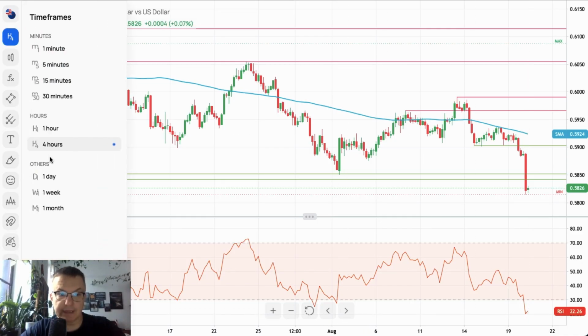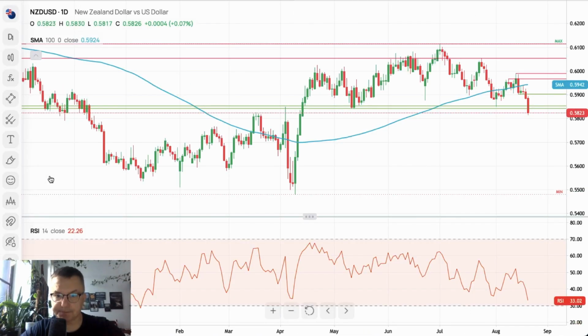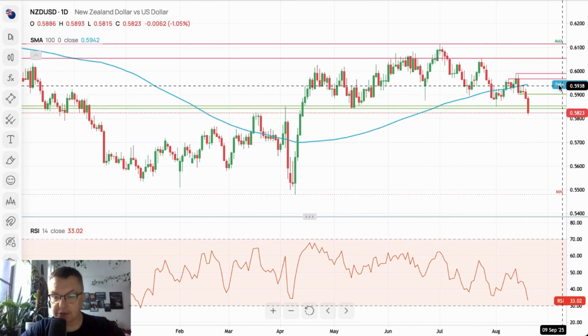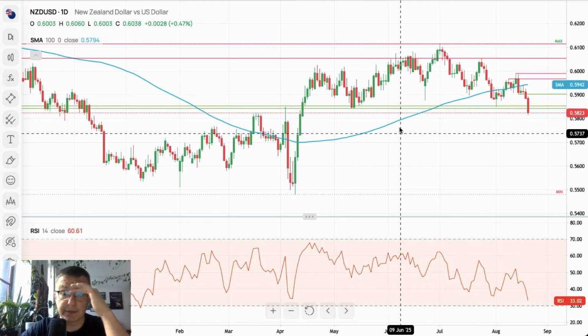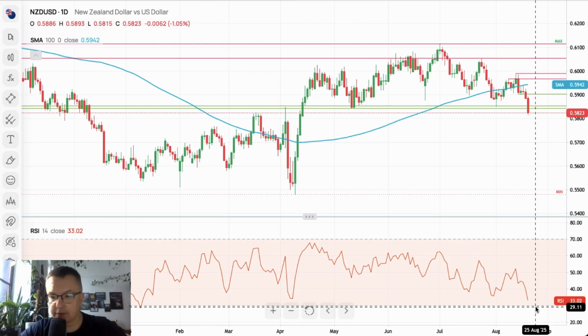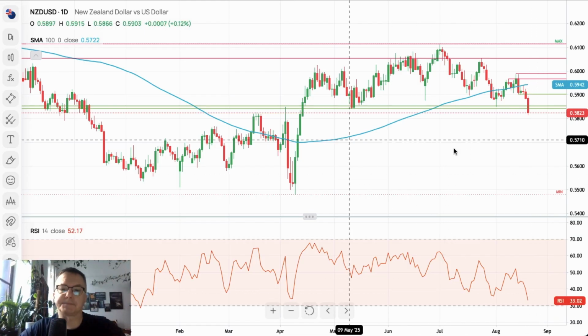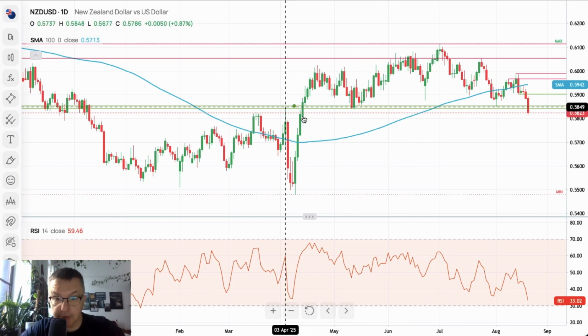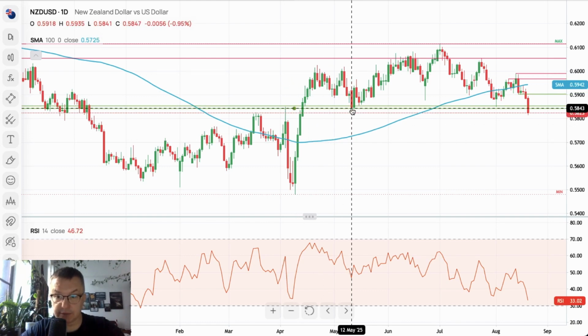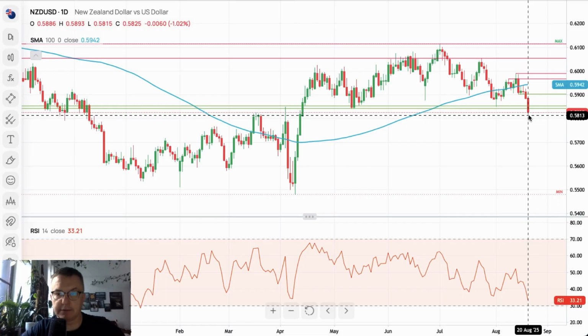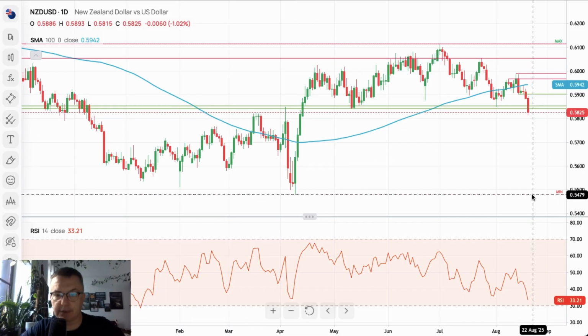On a daily time frame chart, it looks even more significant, because we are trading below the 100 periods moving average on the daily time frame chart. We are very close to the level of 30 on the RSI, but there's still some room left here. We broke below the major technical support that was tested at least 2 times and held the bearish pressure. So right now the market might deteriorate even further.